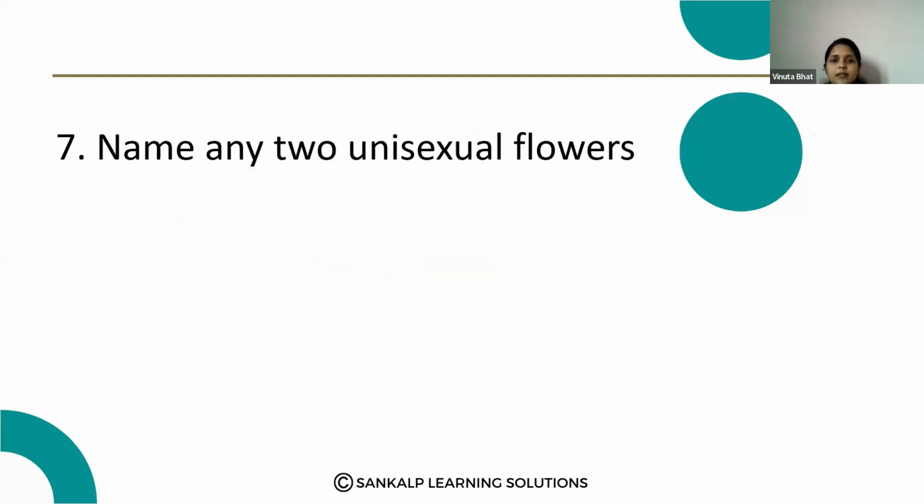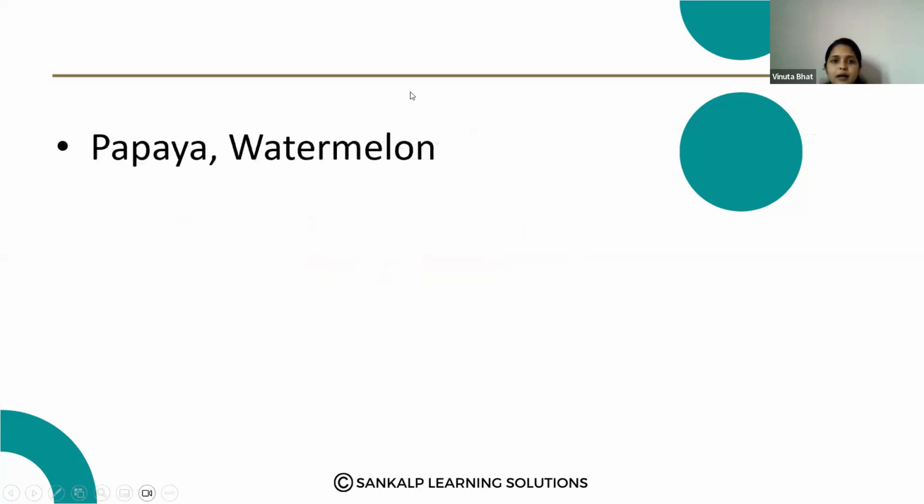Next question. Name any two unisexual flowers. Papaya and watermelon. They are called unisexual flowers because they contain only male or female reproductive structure, not both. Hence, they are called unisexual flowers. Very important.